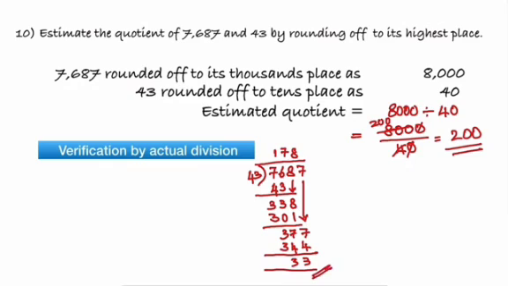Though the quotient is somehow closer to what we have got by estimation, the estimated quotient and quotient achieved by actual division are quite close to each other, but we cannot consider it to be accurate calculation.